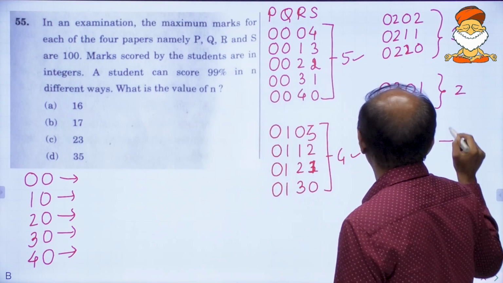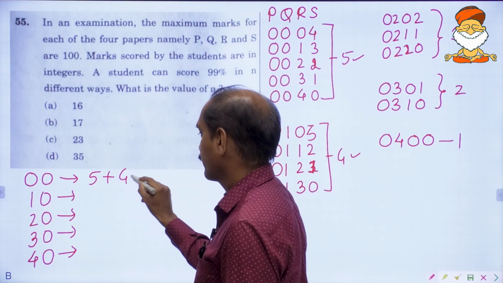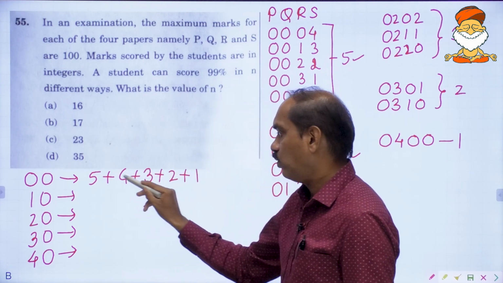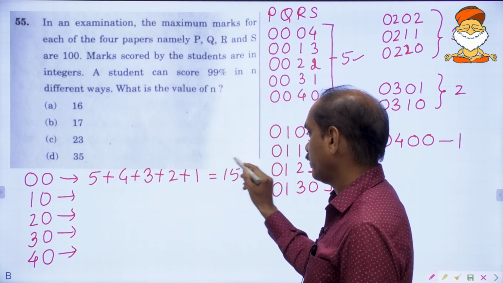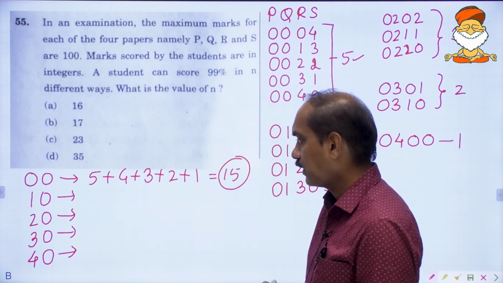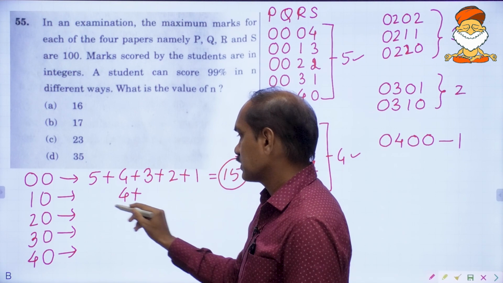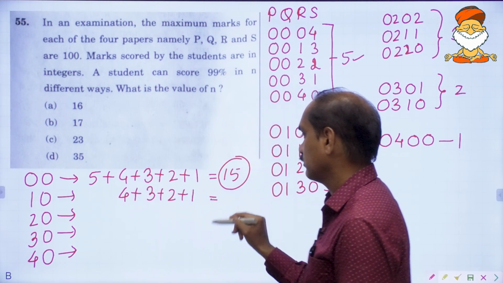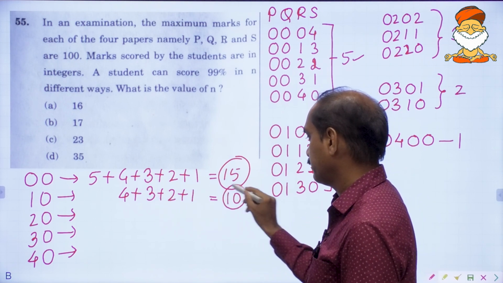In this way, it will be 5 plus 4 plus 3 plus 2 plus 1. 5, 9, 12, 14, 15. Here you will have 15. Same way, starting with 1, 0, it will be 4, 3, 2, 1. That will be how much? 4, 7, 9, 10. 10 here.